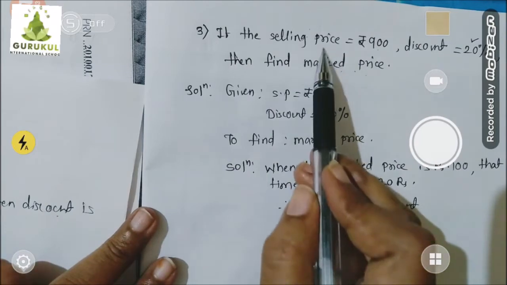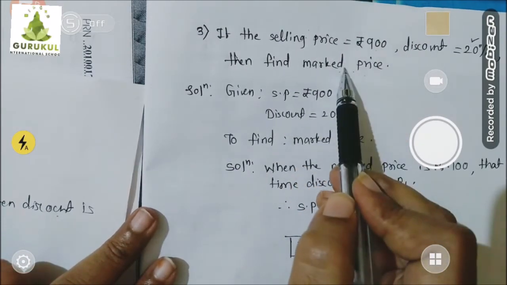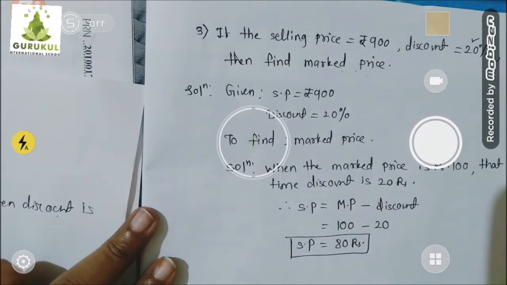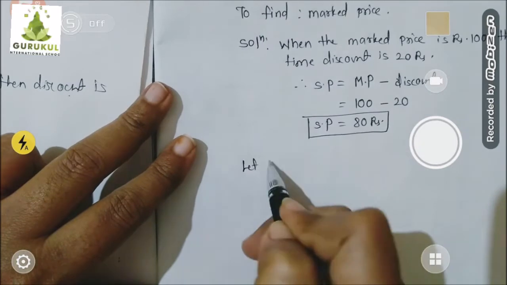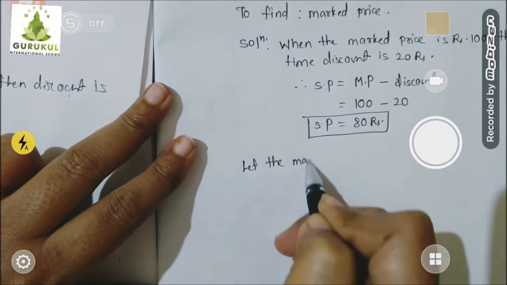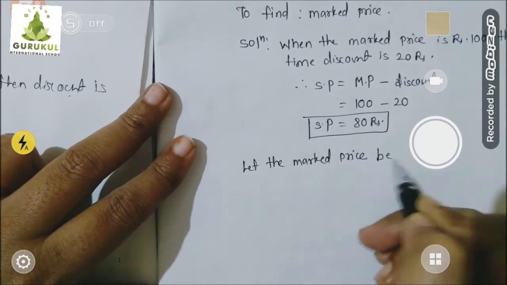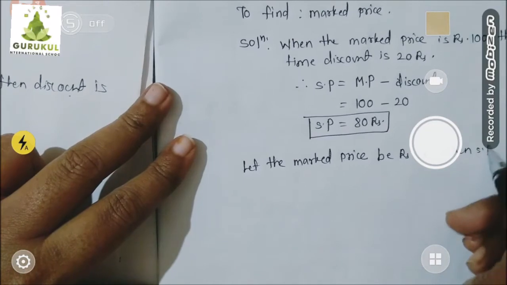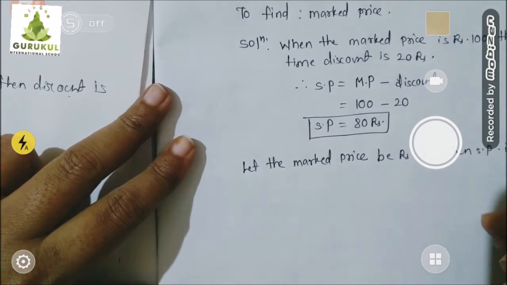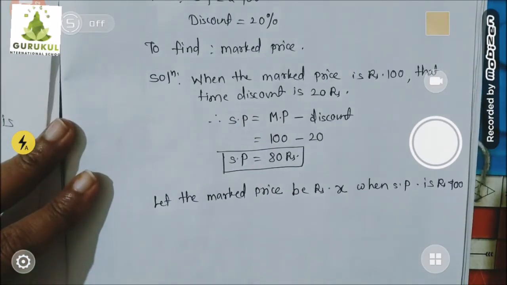So let's suppose that mark price is rupees X. Let the mark price be rupees X when selling price is rupees 900. Understood? Now what we will do, children, we will do in the next video.